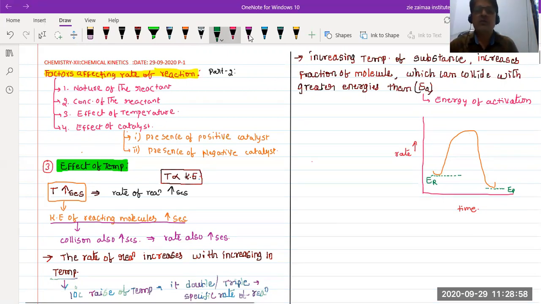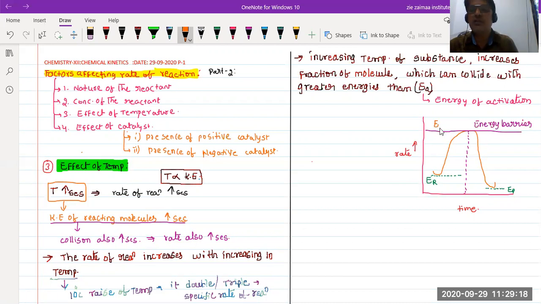And what about this one? The maximum height at the peak of the curve is known as what? Energy barrier. We know that, isn't it? The maximum height, simply we can call the threshold energy, ET. So the difference between the energy of the reacting molecules and the threshold energy is known as energy of activation, or activation energy.